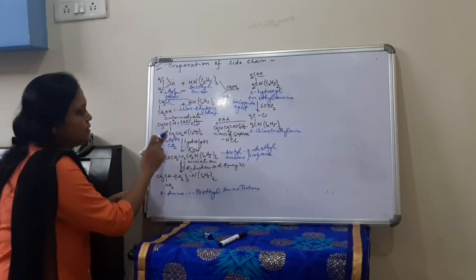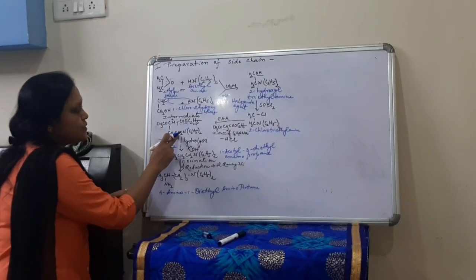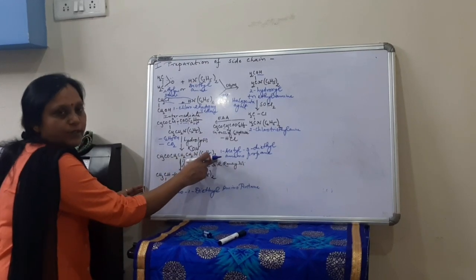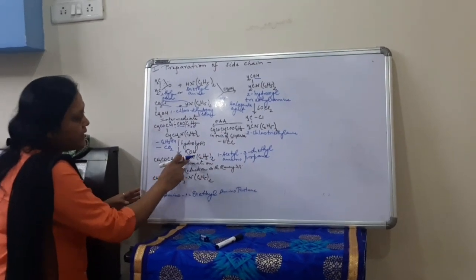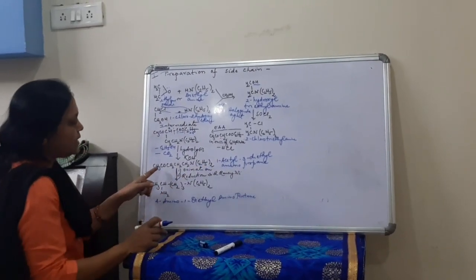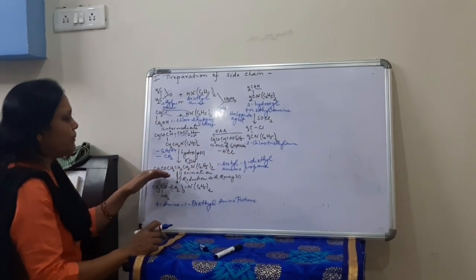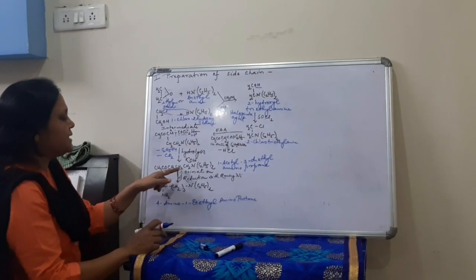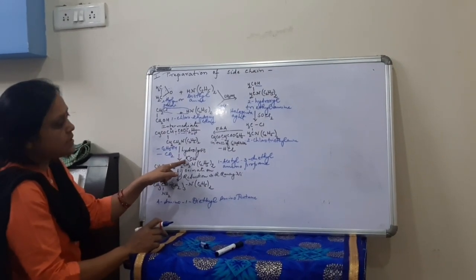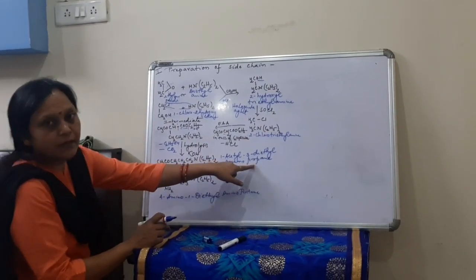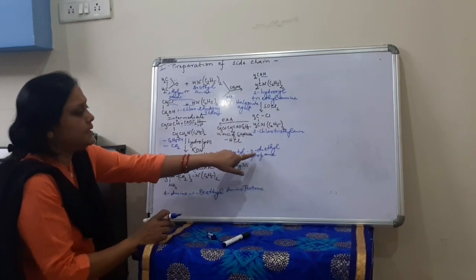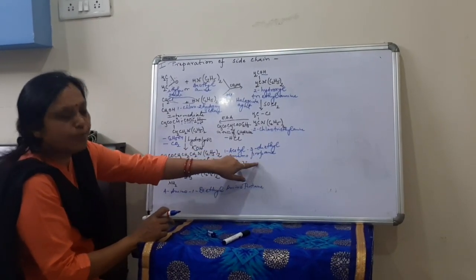CH3CO, CH2, CH2, CH2 and N(C2H5) twice. This is a compound called 1-acetyl 3-diethylamino propane. How many carbons are there? 1, 2, 3. So it is amino propane. Clear? 1-acetyl 3-diethylamino propane.